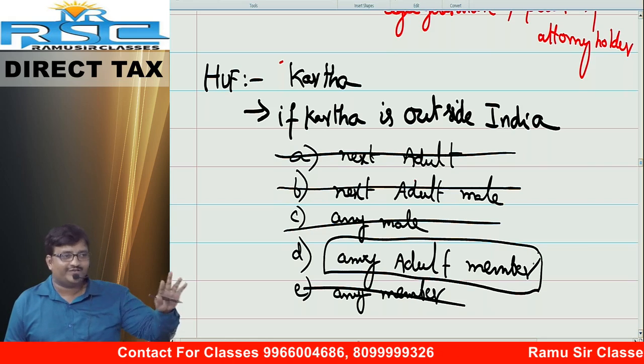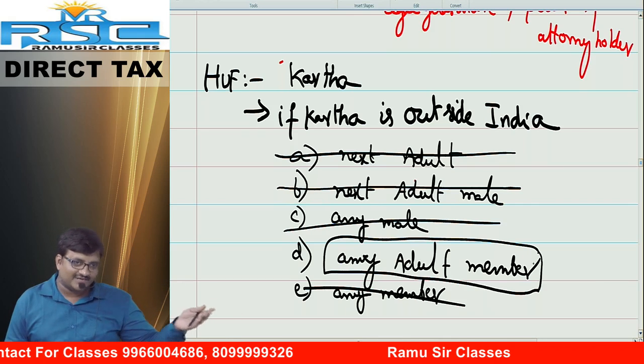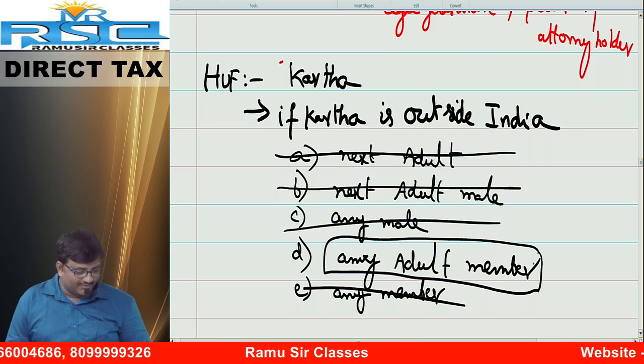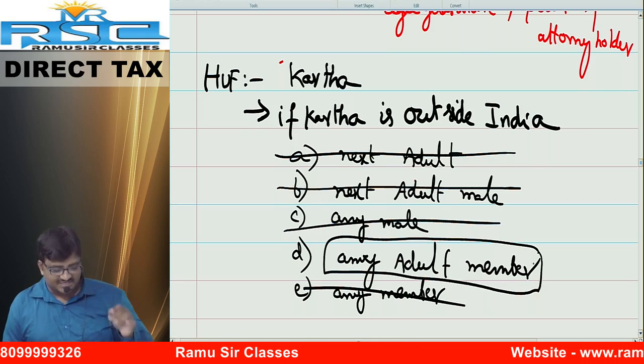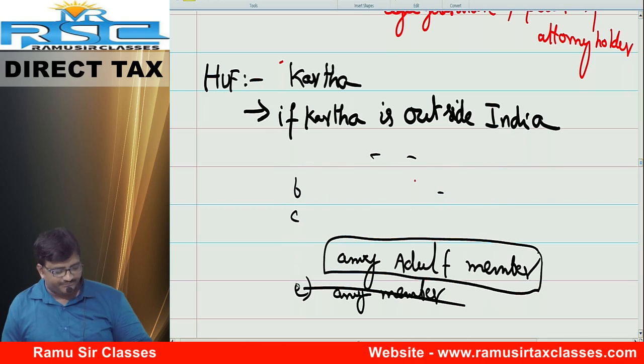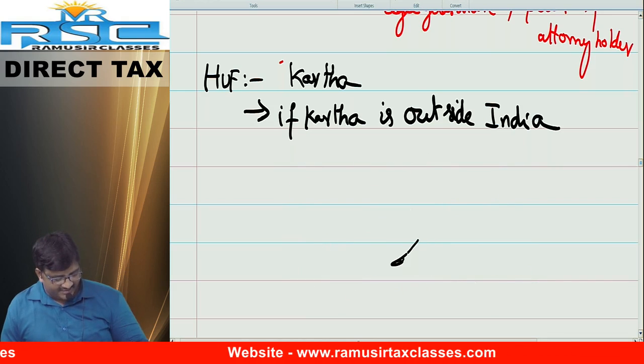Automatically, relative definition male female discrimination is there. Mr. X, opposite side Mrs. X only, not Mr. Y or something. Moral of the story as far as HUF is concerned, Karta has to sign. If Karta is unable to sign, any adult member can sign. I repeat, any adult member.